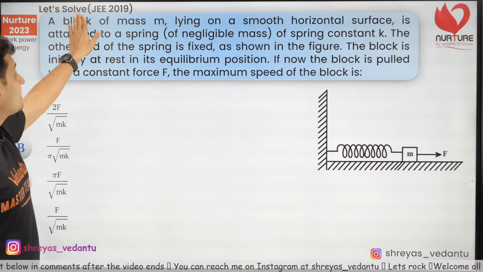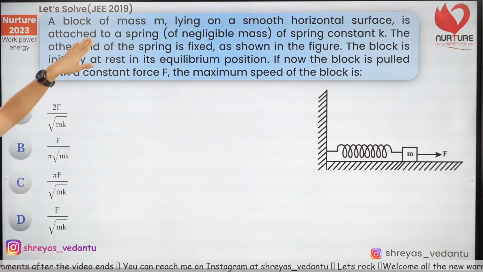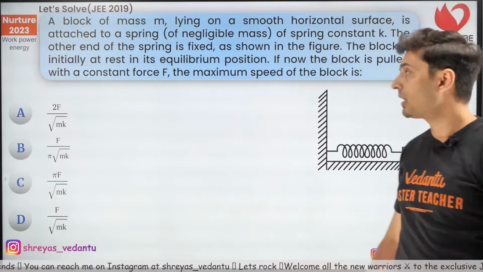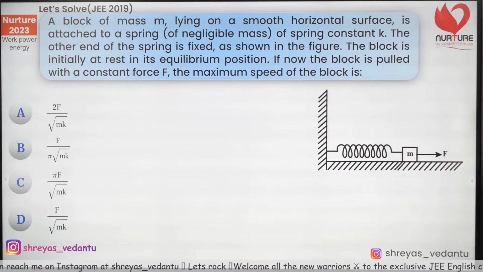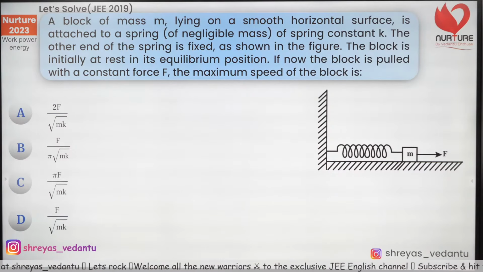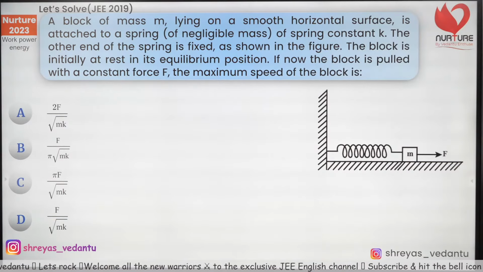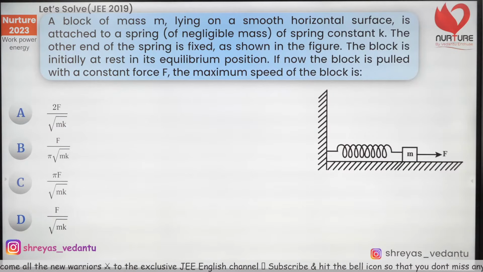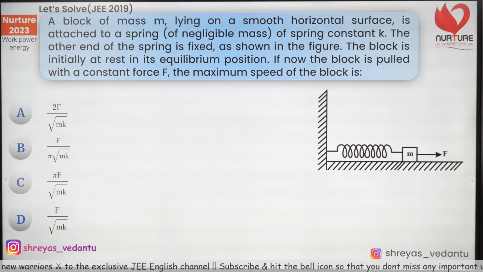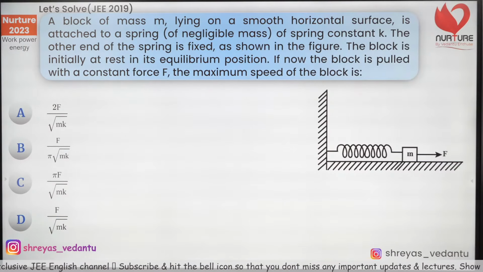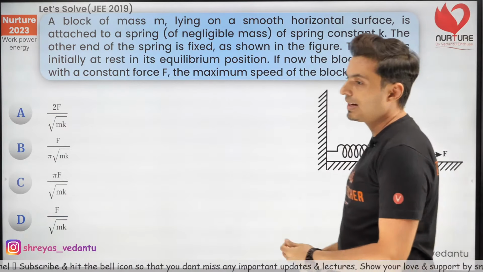There is a block. Oh, this is a JEE 2019 question. There is a block of mass m, and it lies on a smooth horizontal surface like you can see over here. And what is happening is that the other end of the spring, that is on the left side, is fixed as shown in the figure. The block is initially at rest. Interesting. Now the block, you can see it's pulled by a constant force F from the right side. And the question is, what is the maximum speed of this block?